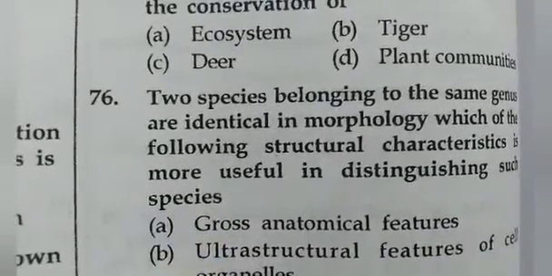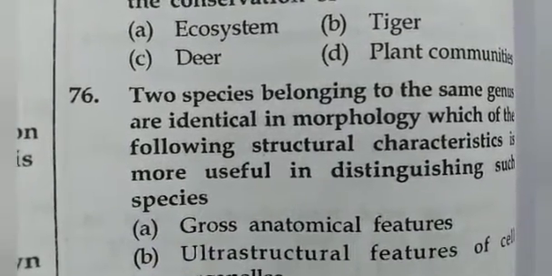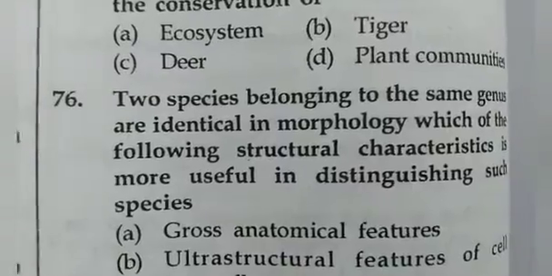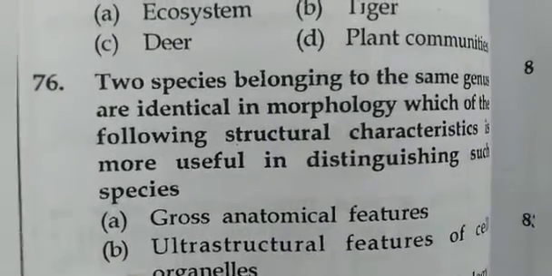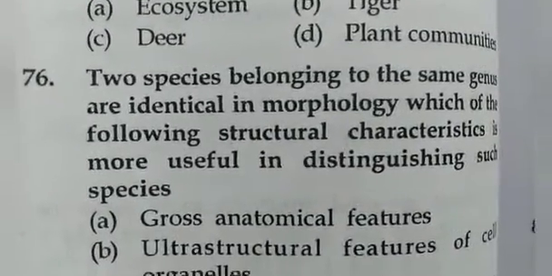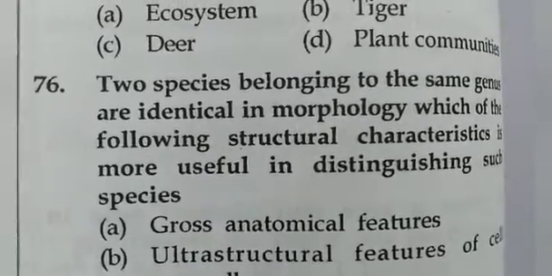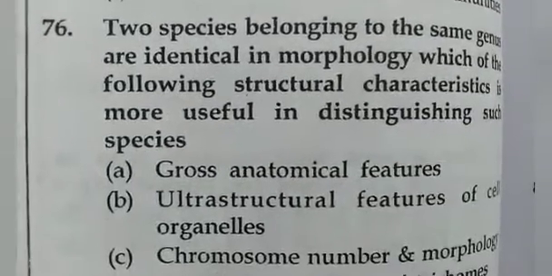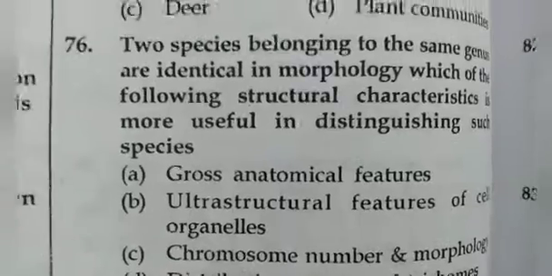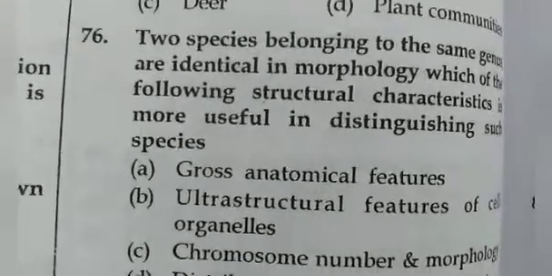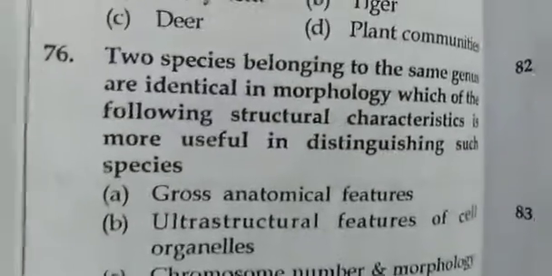Two species belonging to the same genus are identical in morphology.